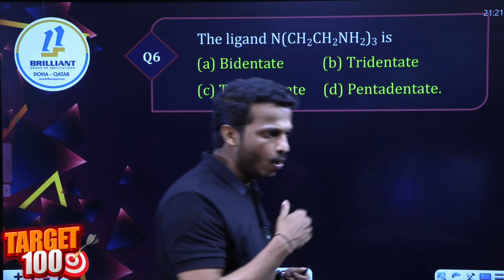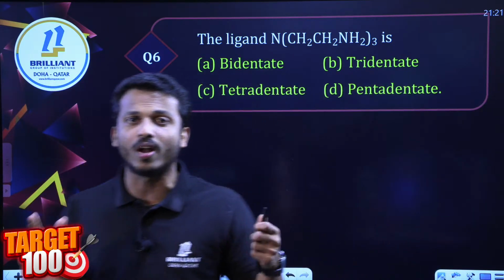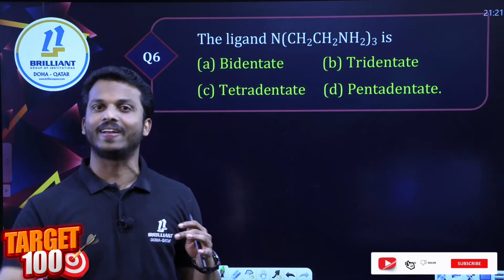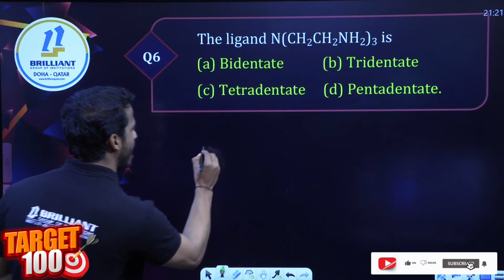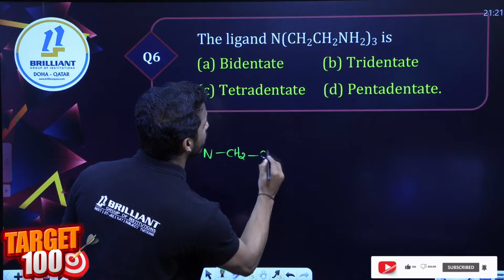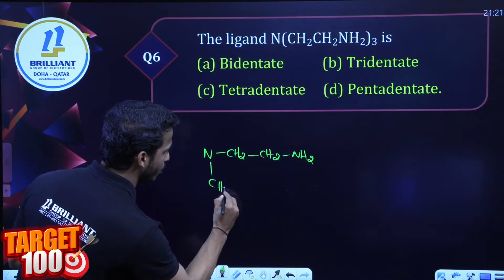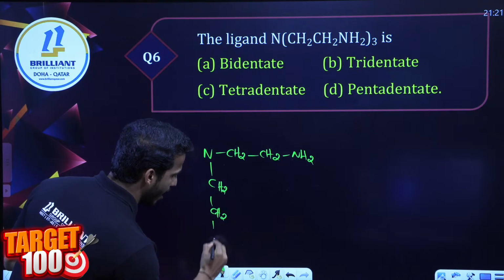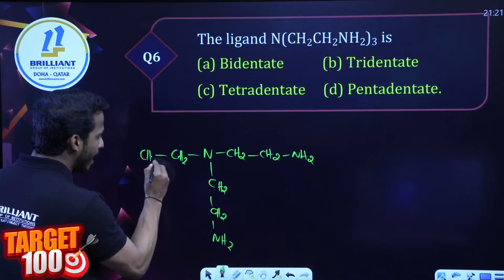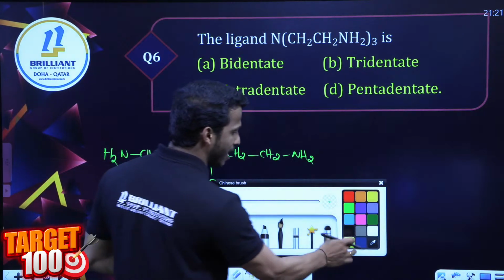If they give an unknown ligand, don't worry, there is a simple method to identify the denticity of a ligand. Let me expand this compound. N with CH2, CH2, NH2, like 3 times, right? CH2, CH2, NH2 here, and here we have CH2, CH2, and then NH2. This is the ligand given.